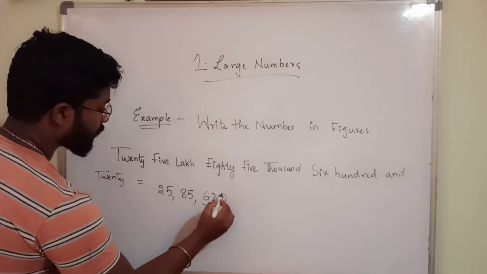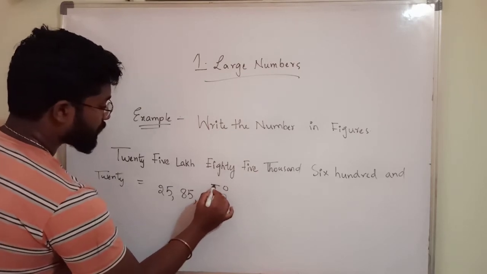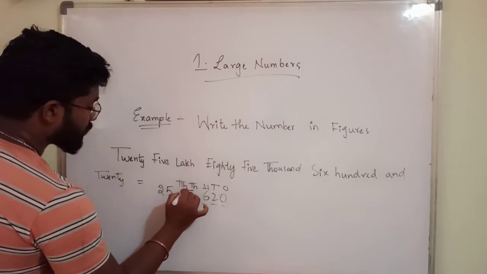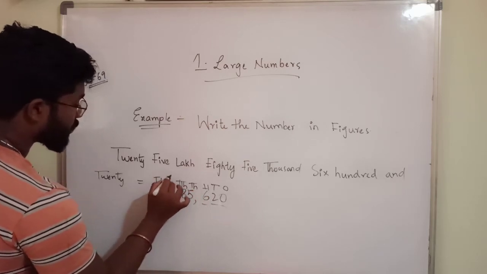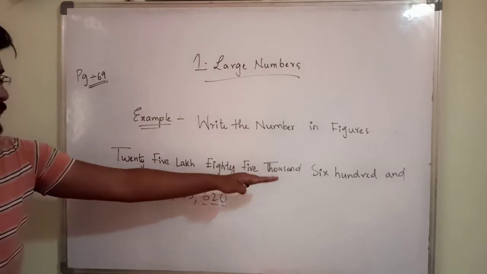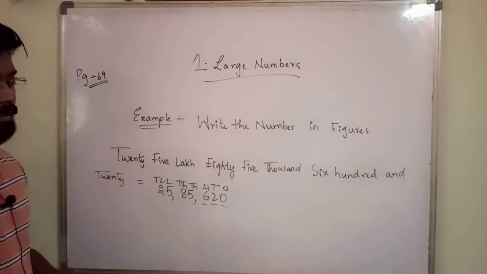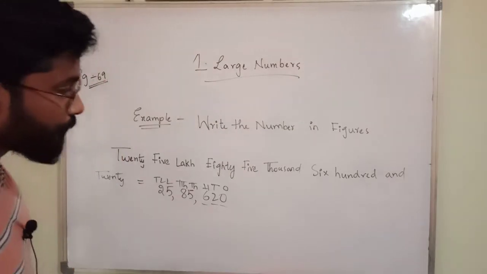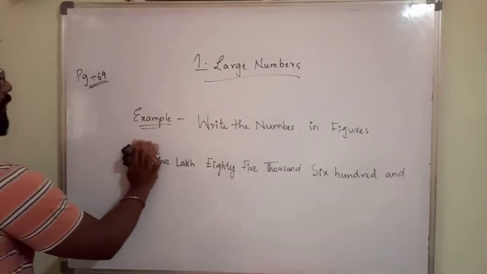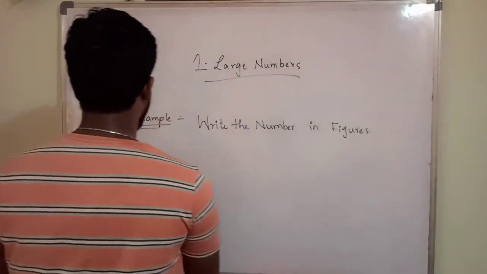See, divide them into places. Ones, tens, hundreds, thousands, 10,000s, lakhs, 10 lakhs. 25 lakh 85,620. This is the number form. For your understanding I am saying it very clearly.